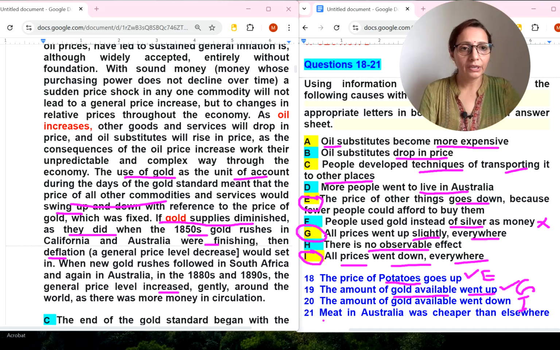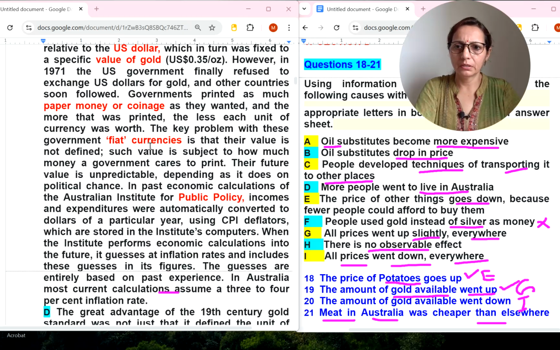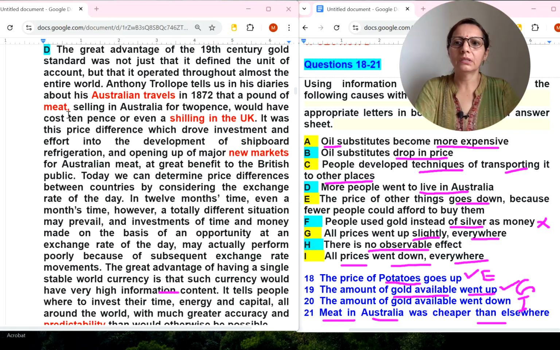Now 21. Meat in Australia was cheaper than elsewhere. So Australian meat, it was in the last paragraph. So let's go to Australian meat. Yes, it is in the last paragraph. Australian, okay. Meat in Australia was cheaper than elsewhere. Let's read it from here. Anthony Trollope tells us in his diaries about Australian travels in 1832 that a pound of meat selling in Australia for 2 pence would have cost 10 pence or even a shilling in the UK. Meat in Australia was cheaper than elsewhere. So yes, it is given that in the UK it was costly and in Australia it was cheap.